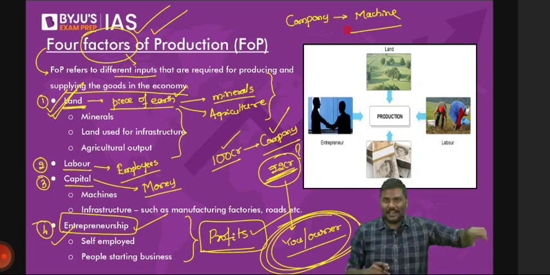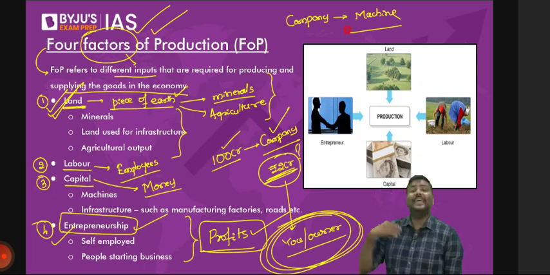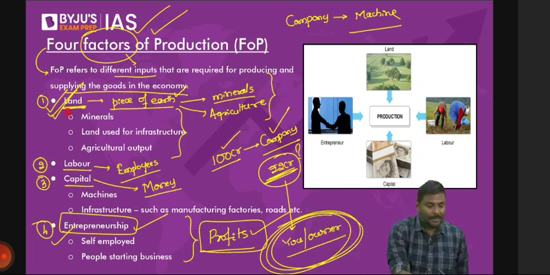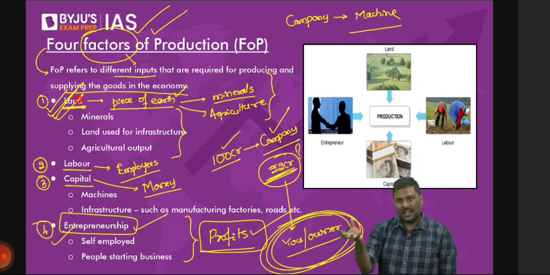Anybody? So machine is available naturally. If your argument is that machine is available naturally, two things. Tell me which machine. And second, if it is available naturally, it will be part of land. But all of you know this. The term machine represents a product which is manufactured by us.